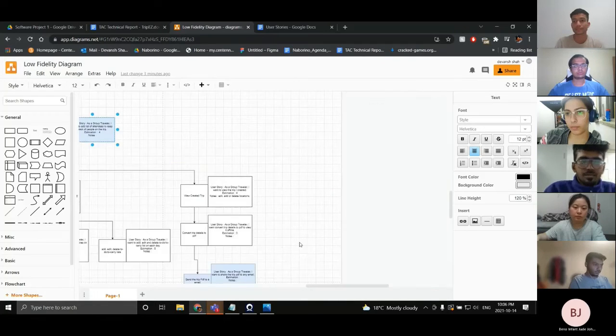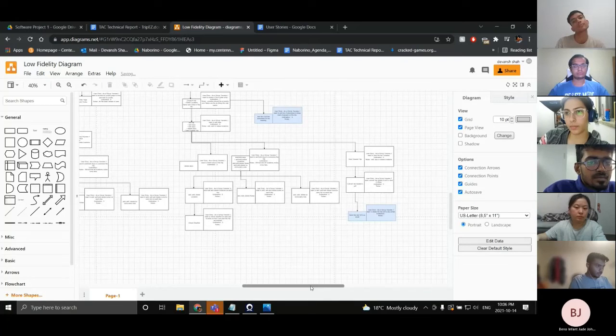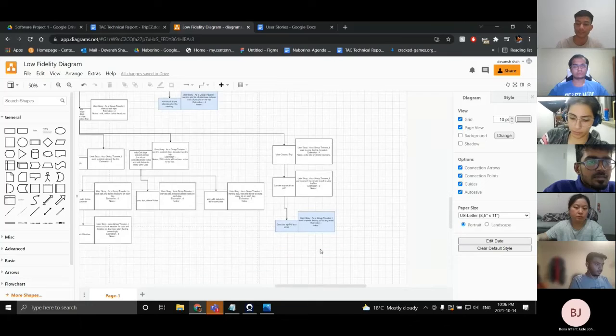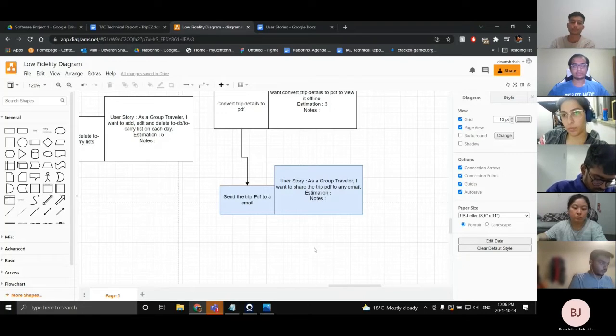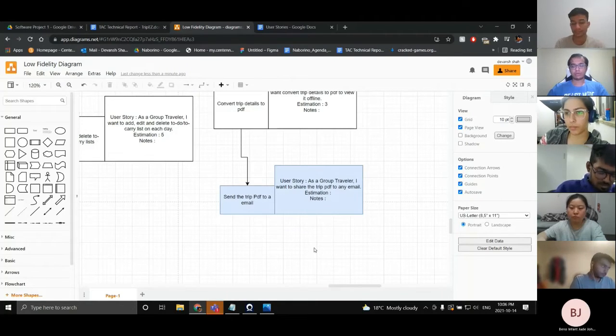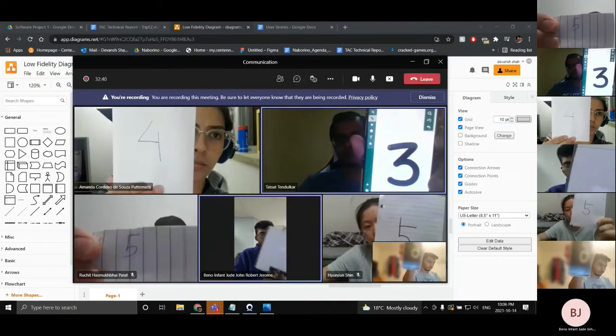Moving on to the next part. Sending the trip PDF to an email. So once again, on the count of 3, we'll all present our estimates. So 1, 2, and 3. I estimate a difficulty of 3 points.